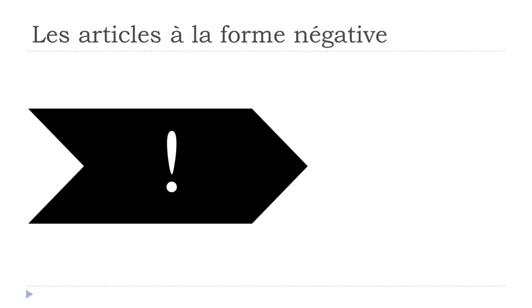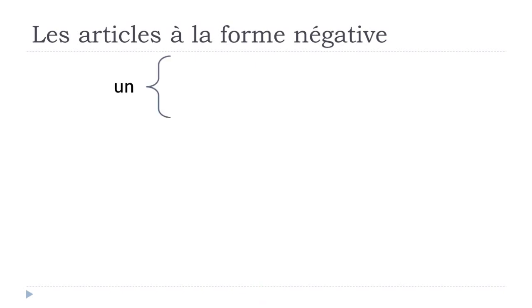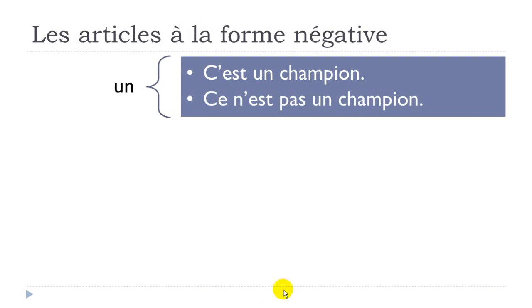But of course, in French, we've got exceptions. And the exception is this structure or this form that we've got, c'est, it is, or this is, okay? So when we use this c'est, we'll see a few examples now. Here, c'est un champion, okay? Un champion, a champion. So c'est, this is, it is, un champion, okay?